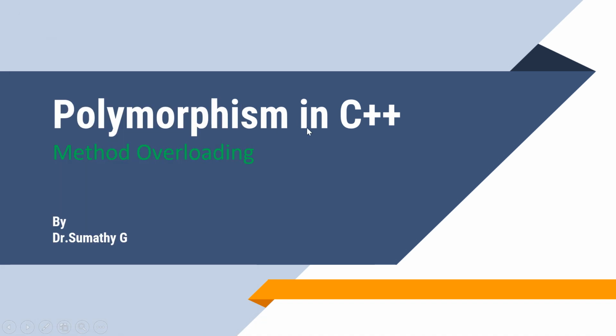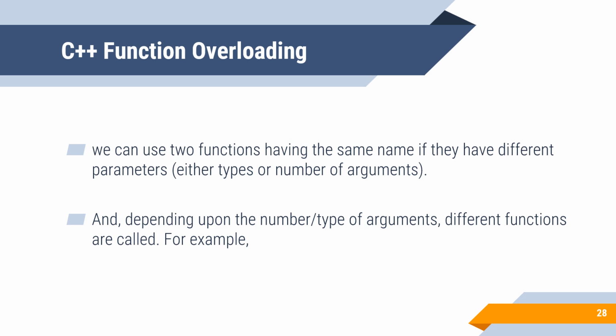Polymorphism in C++. In polymorphism in C++, we are going to discuss method overloading. We can use two functions having the same name if they have different parameters. Normally, inside the class or outside the class, we can have two or three functions, but in the concept of function overloading, the same function name can be used any number of times.